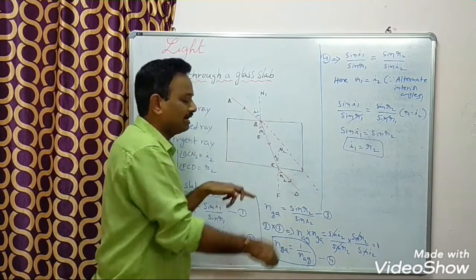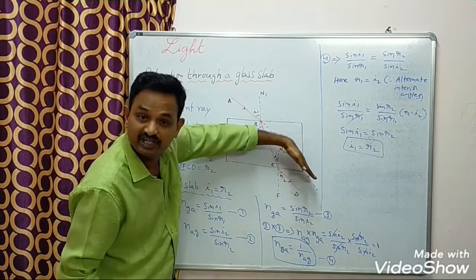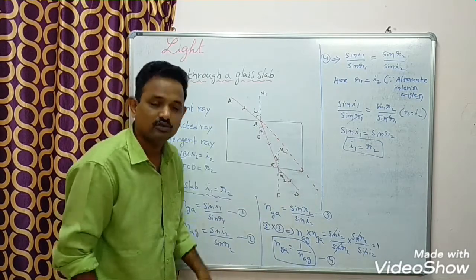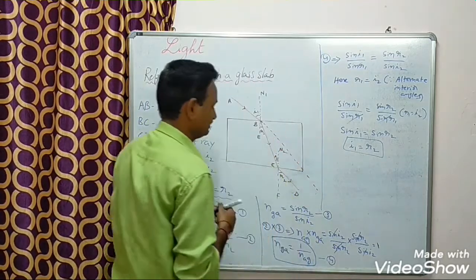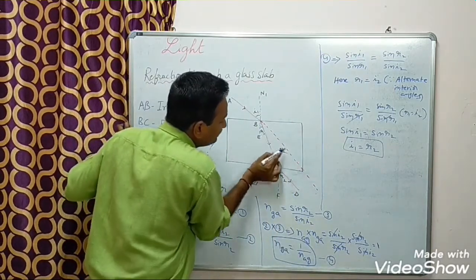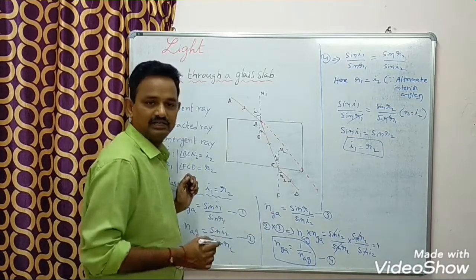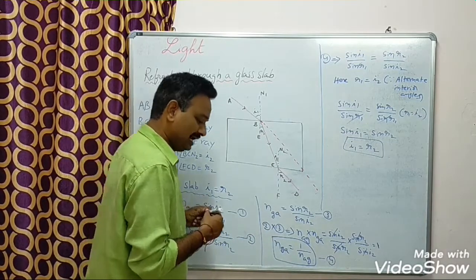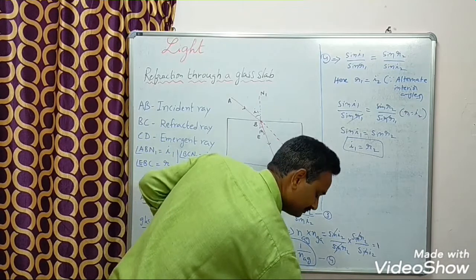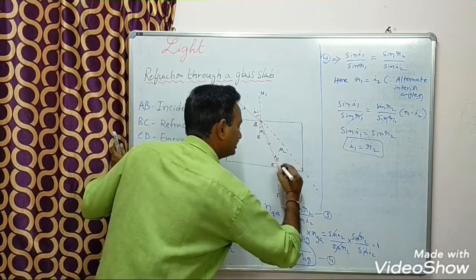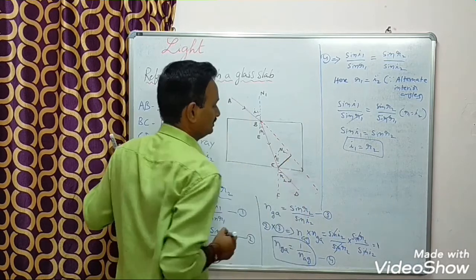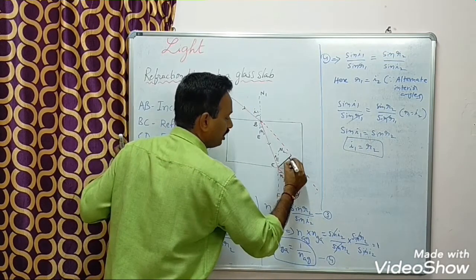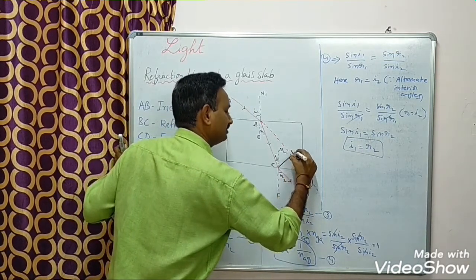So here, the perpendicular distance between extended incident ray and emergent ray is called lateral shift. Look at here, this perpendicular distance is called lateral shift.